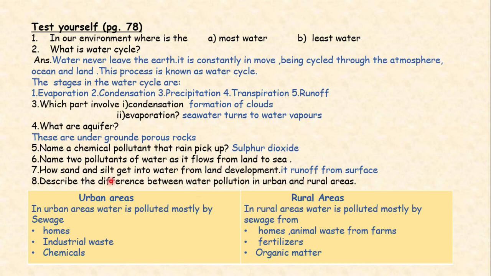Question number 8. Describe the difference between water pollution in urban and rural areas. These are marked here: urban areas and rural areas. In urban areas, water is polluted mostly by sewage from homes, industrial waste, and the chemicals from factories. While in the rural areas, water is polluted mostly by the sewage from homes, animal waste from farms, fertilizers, and organic matter. So this is the difference between urban area and rural area water pollution.